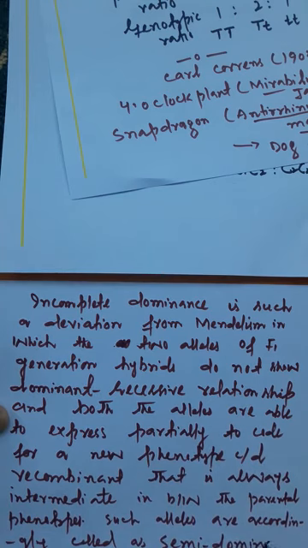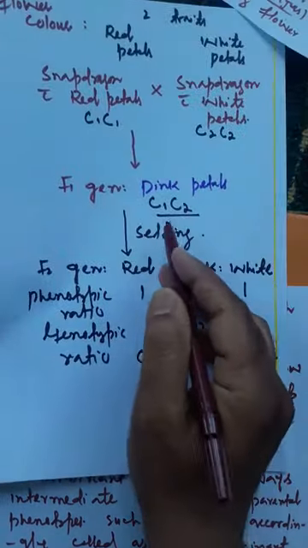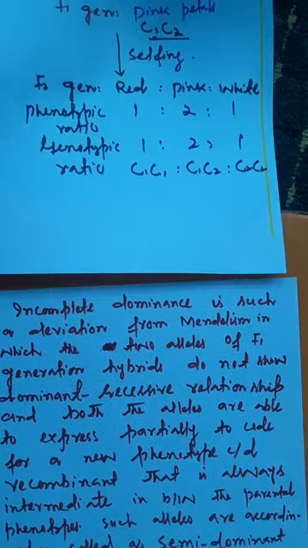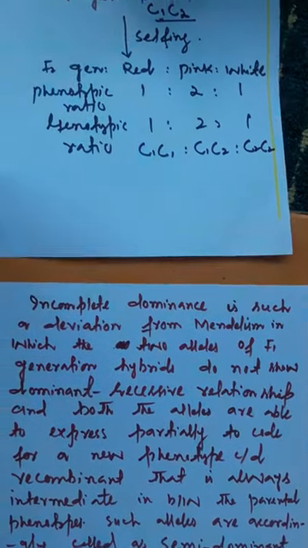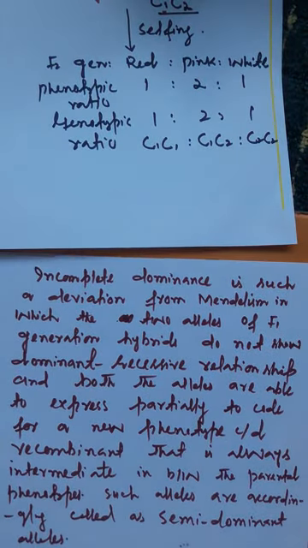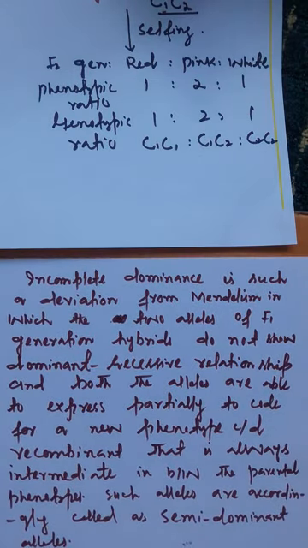Semi-dominant alleles. So here you can see that these two alleles are semi-dominant because they are both expressing partially. Now you should also understand that incomplete dominance is just an example of half expression. Here both alleles are expressing partially. There is 50% expression of both the alleles.